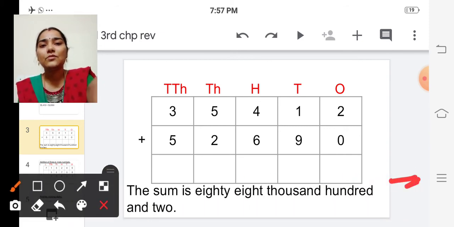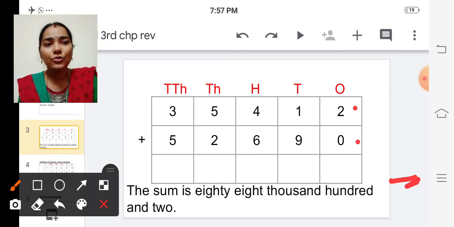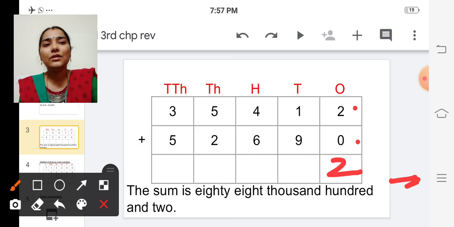So in ones place, what are the numbers we are having? 2 and 0, isn't it? So we are going to add 2 plus 0. 2 plus 0 is 2. Then move on to the tens place. What are the numbers we are having? 1 and 9.